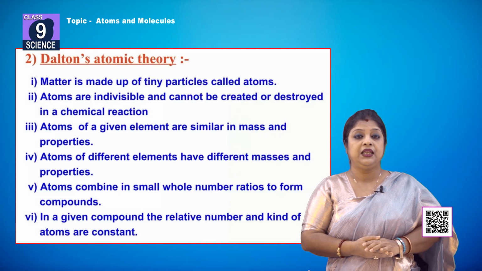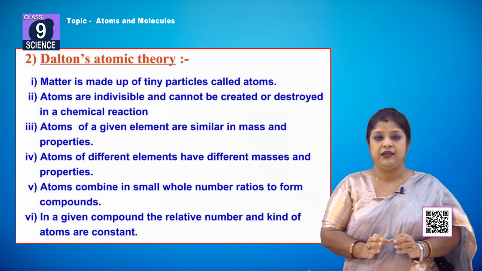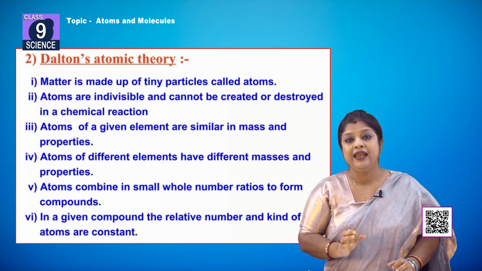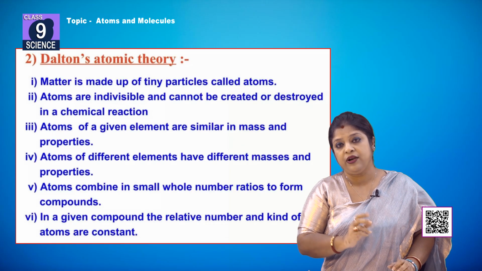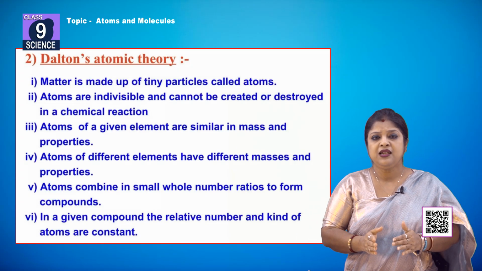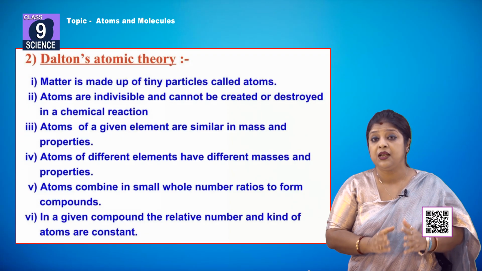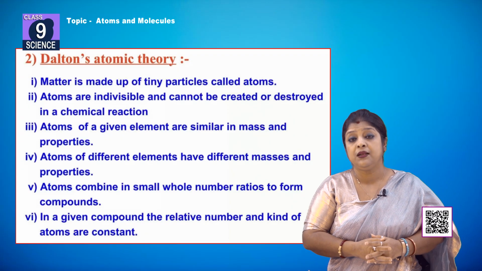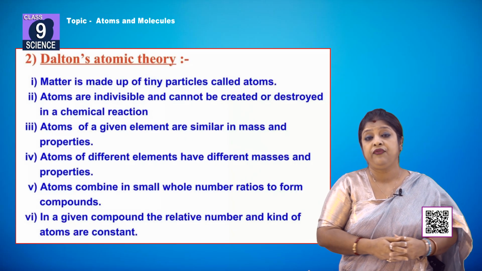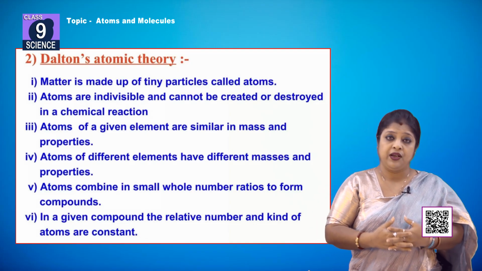According to Dalton's atomic theory, atoms are the smallest indivisible particles. The smallest particle of any matter is the atom. This is the first point he has given. Next, similar atoms of an element will have similar properties and similar mass, whereas different atoms or different elements have different chemical properties and different mass.